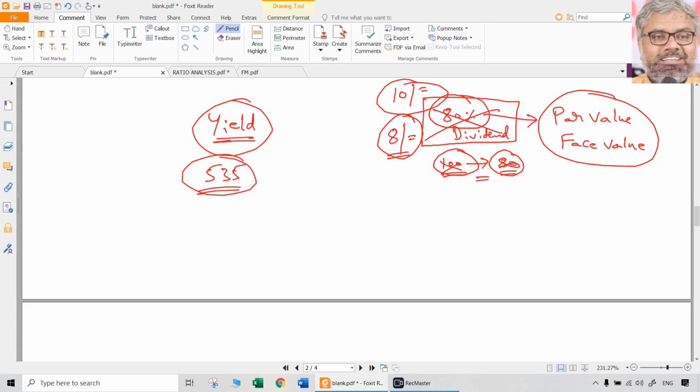So this statement itself has to be interpreted carefully, and that is not what we are bothered about. I am talking about the fools who don't understand. This itself is not at all required for us. Our requirement is what? Boss, how much is the dividend per share? 8 rupees. That is important. How much is the market price per share? 535 rupees. Actually, dividend yield is how much? 8 divided by 535 multiplied by 100 means approximately 1.5%.